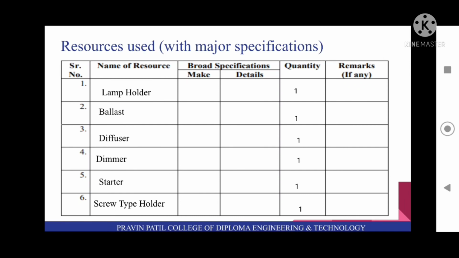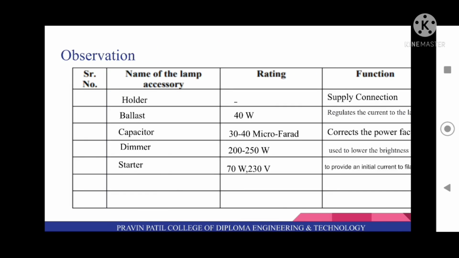So resources used with major specification, that is the resources you actually used for these practicals. So first is lamp holder, ballast, diffuser, dimmer, starter and screw type holder. Next one is observation. So you have to write the observation table. So first is name of the lamp accessories, second rating, and you have to write function of this lamp accessories. So first is holder.